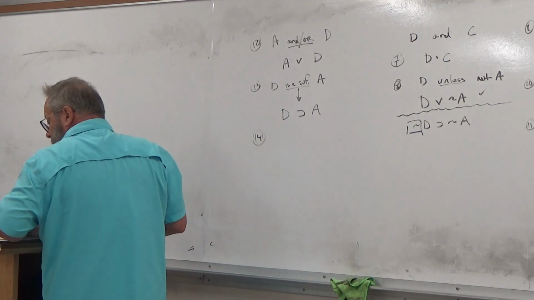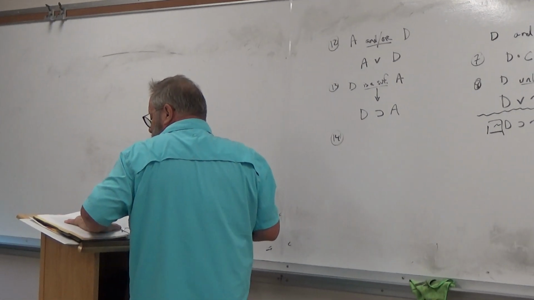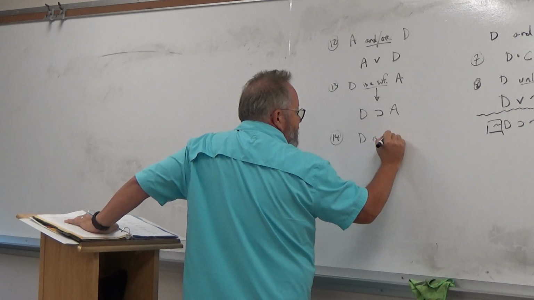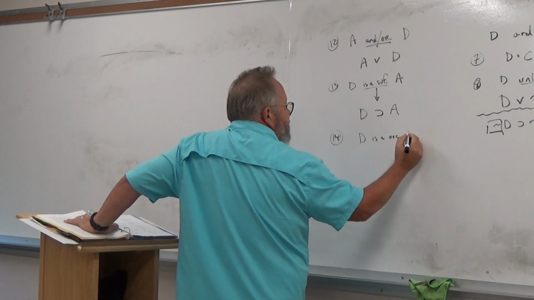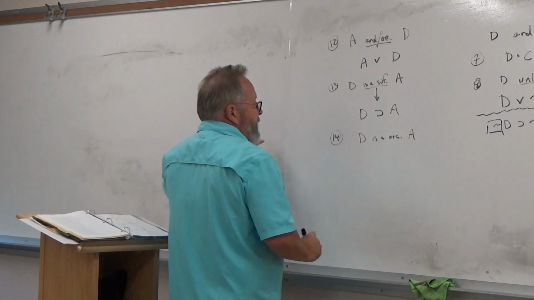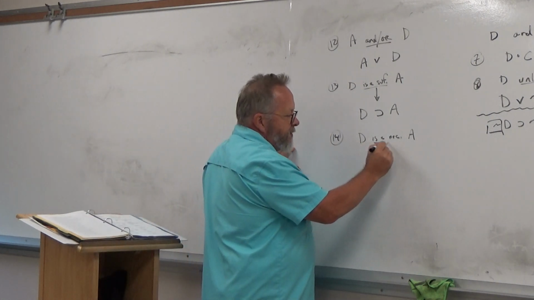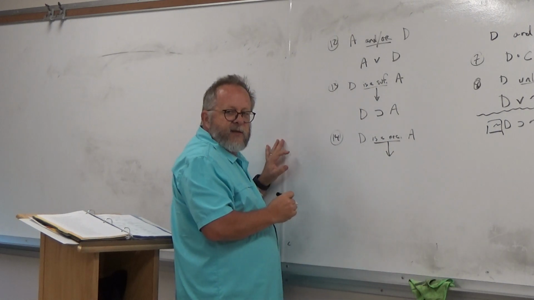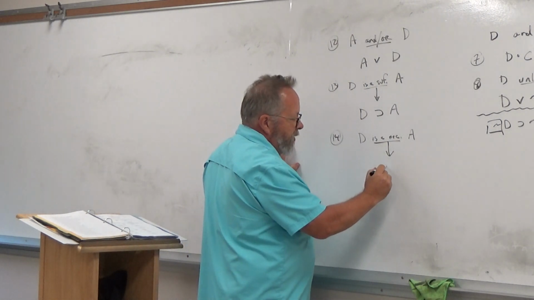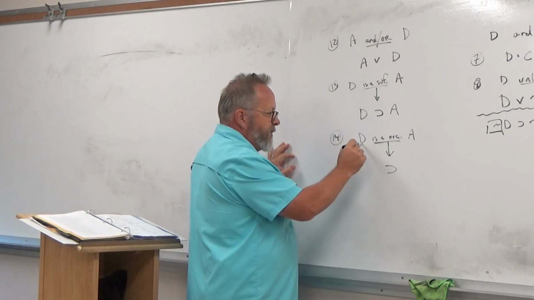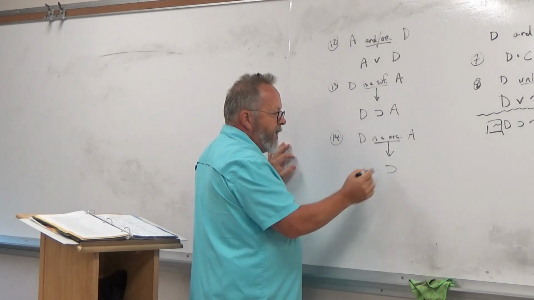And 14 says, Darla has a wiener dog, is a necessary condition for Al likes Airedales, okay? This too, is a necessary condition for, is found in our list of expressions that equate to a conditional. So we know we have a conditional. Now the question is, which is the antecedent, which is the consequent, D or A?